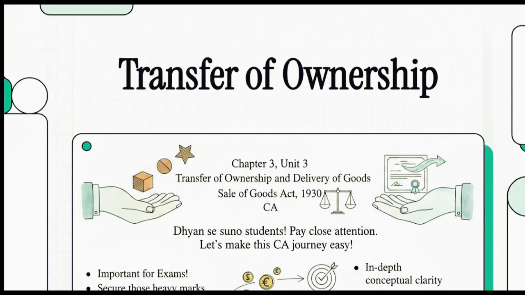Welcome to the Explainer. We are tackling Chapter 3, Unit 3 of the Sale of Goods Act 1930, which is Transfer of Ownership and Delivery of Goods. Trust me, if you want that in-depth conceptual clarity to secure those heavy marks in the exam, you are in the exact right place. Let's make this CA journey easy, all right?